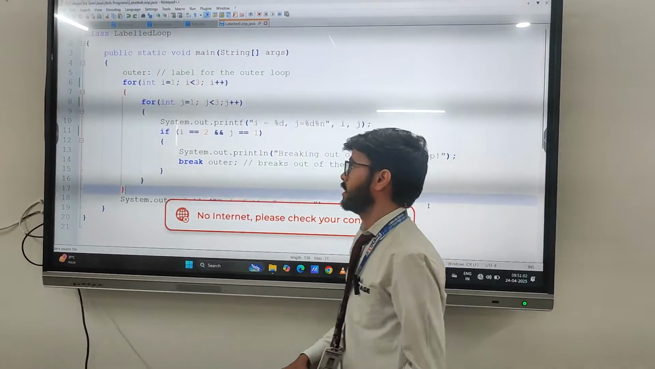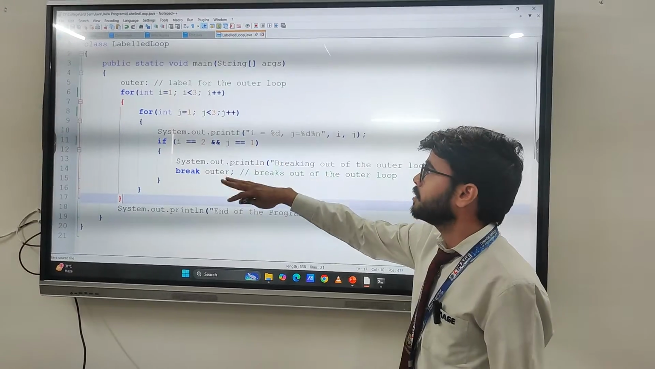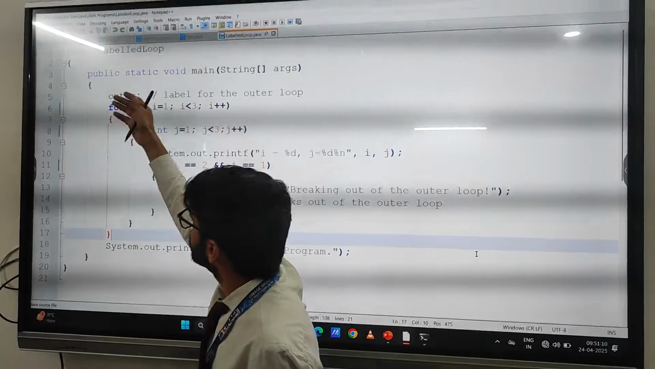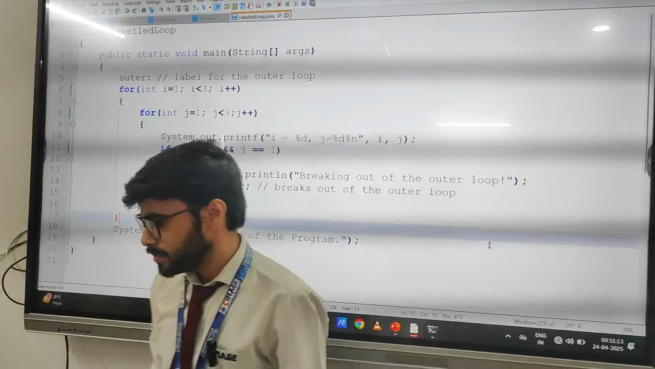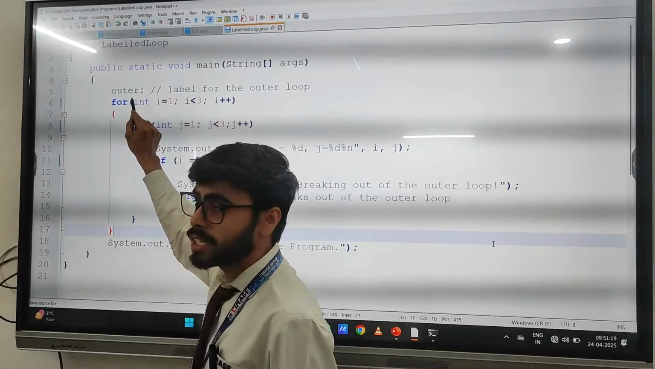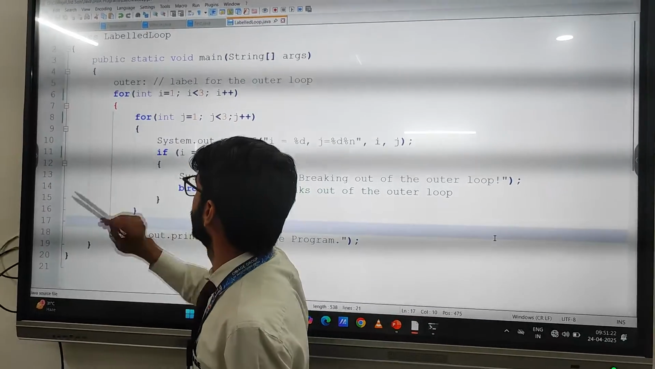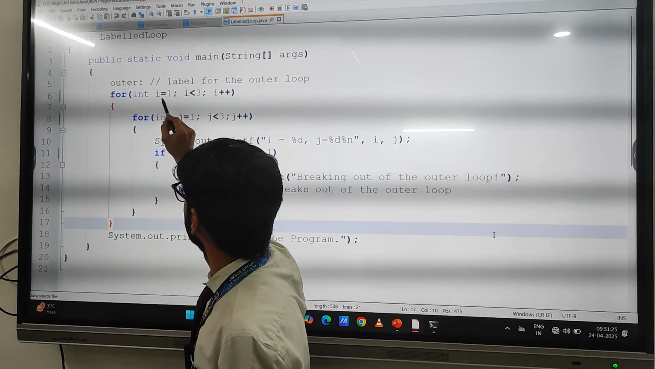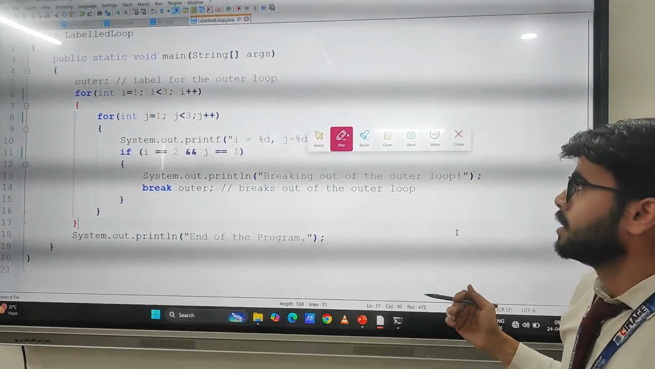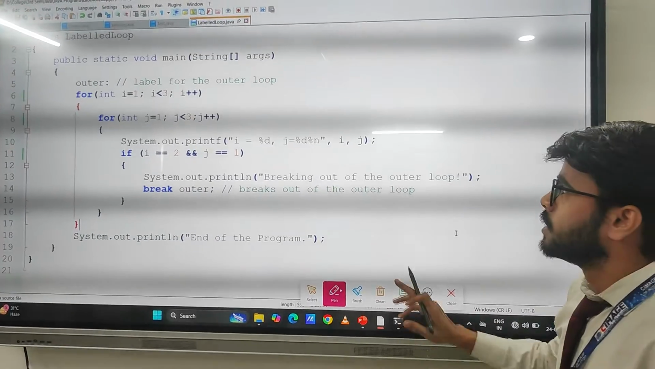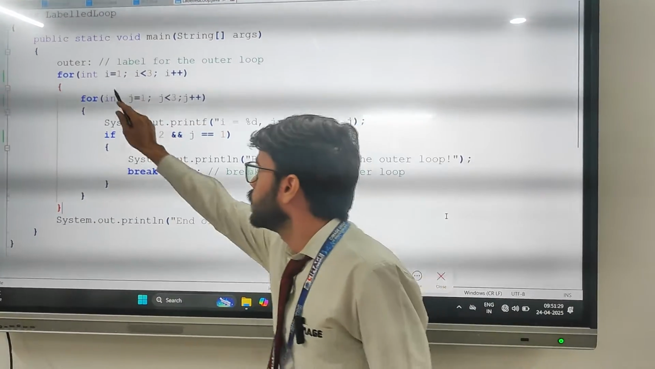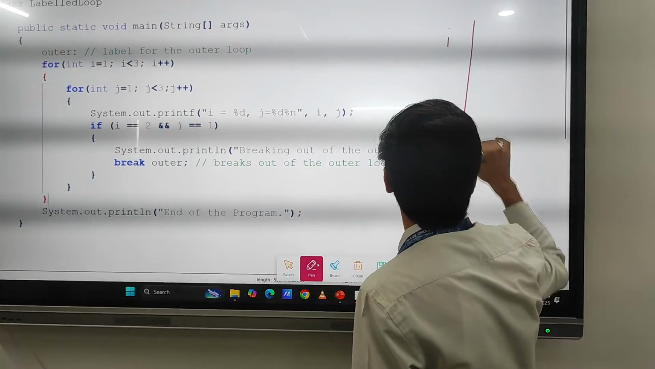So this is the code that I have already written. Firstly, I have given class named label loop. Then inside the class, I have declared public static void main. This is the main function, and here you can find the name of the loop. What is it? Outer, followed by the colon. For loop, initialization. Let's do the dry run with it. How many variables are there in this program? Two, i and j.